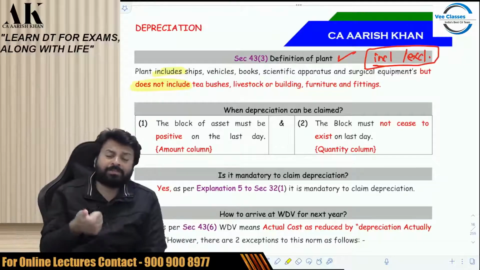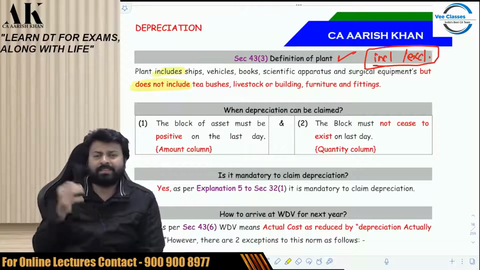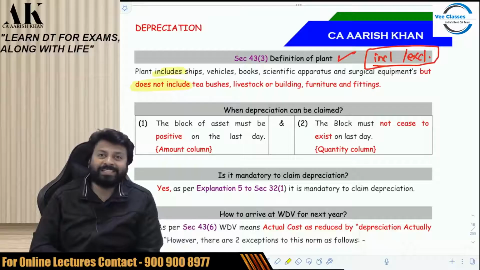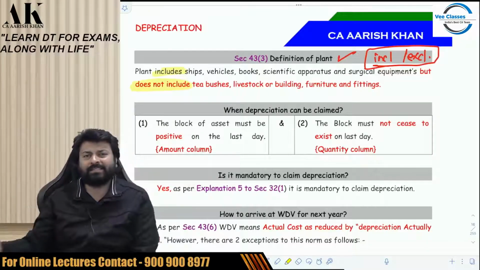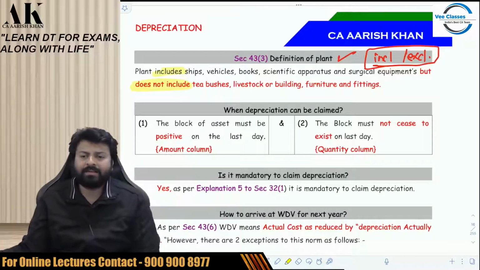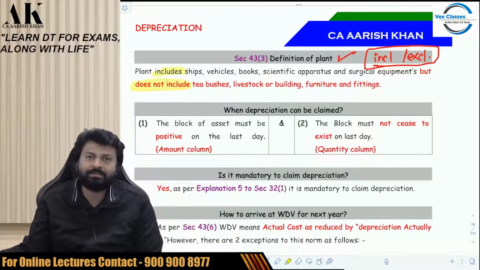Plant includes ships. Ships are plants. Vehicles are plants. Books are plants. We have to classify books somewhere. Books cannot be called furniture, building or machinery. Books can be called plant, the closest possible answer. So the government has given an illustrative list to us. Scientific apparatus is plant, surgical equipment is plant, all these things are plants.